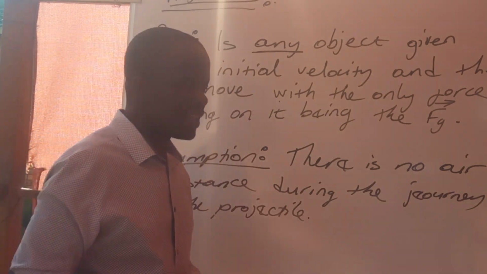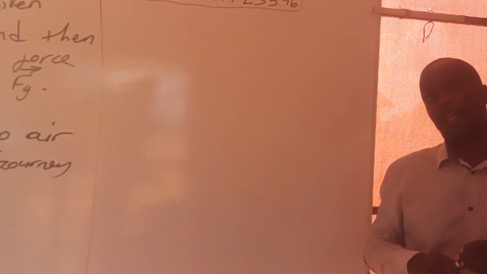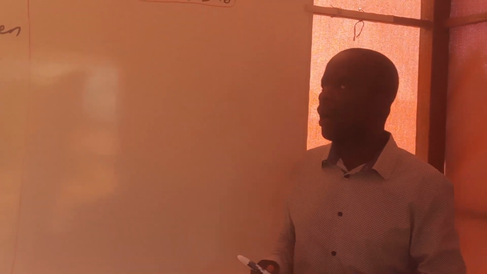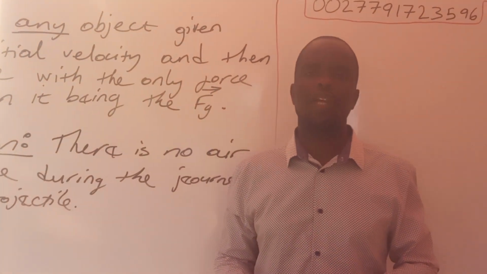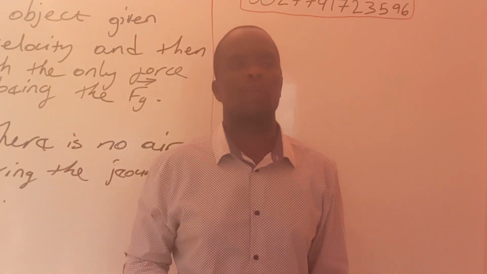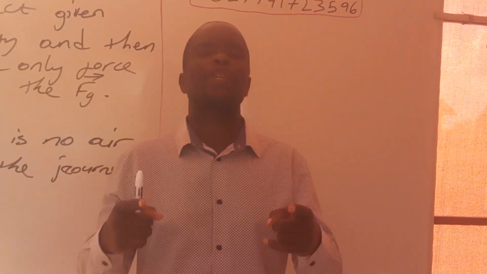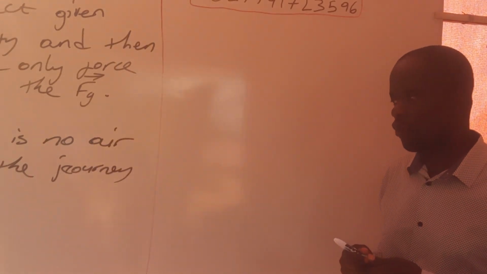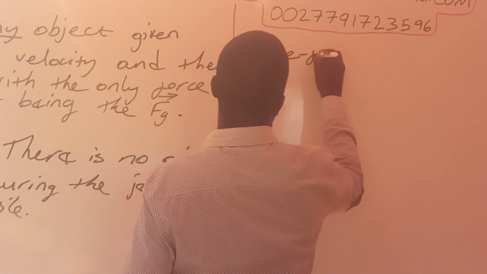Now, after this assumption, we have a phrase that we use to describe the motion of a projectile. Remember, a projectile is a noun, right? You remember your nouns from English. A projectile is a noun. But we have a phrase that we use now to describe the motion of an object which is moving under the influence of the force of gravity only. That phrase is free fall.